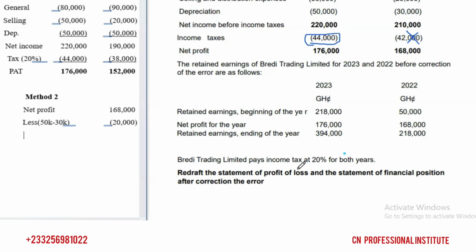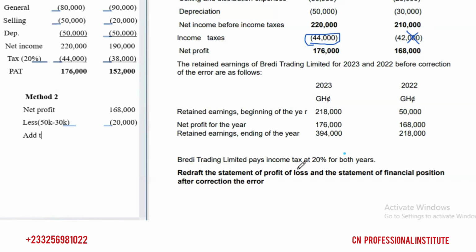If you are correcting the error by deducting, add the tax element. If you are correcting the error by adding, deduct the tax element. So here we are correcting the error by deducting it, so we have to add the tax element.